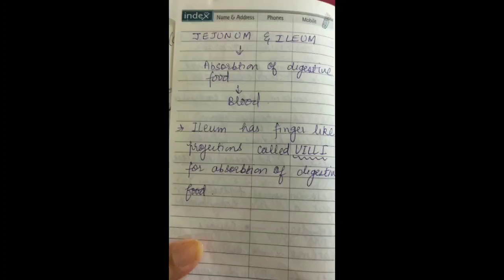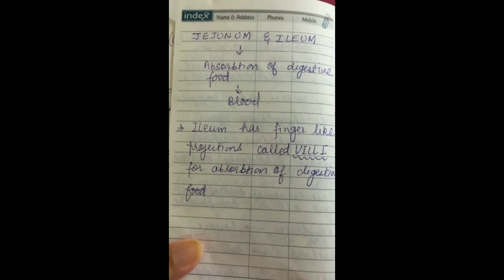In jejunum and ileum, the digested food, that is glucose, amino acids, fatty acids and glycerol, is absorbed, and after absorption it goes to the blood. Now the blood circulates in the entire body and transfers all these components to the various parts where they are assimilated. For active absorption to occur, the jejunum and ileum, especially the ileum, is provided with specific structures which